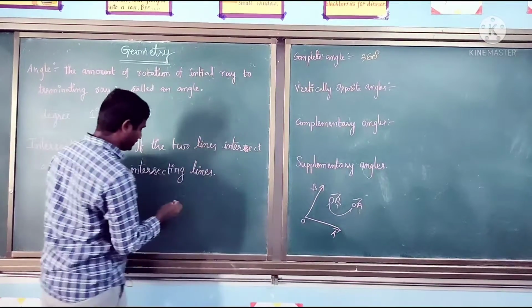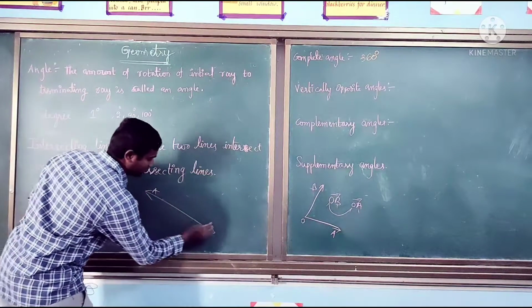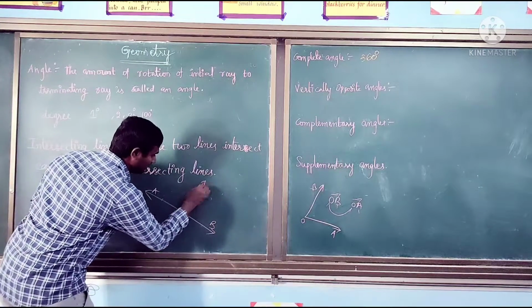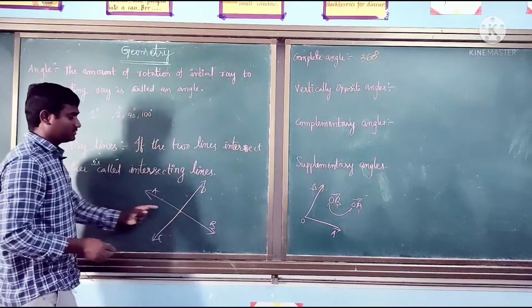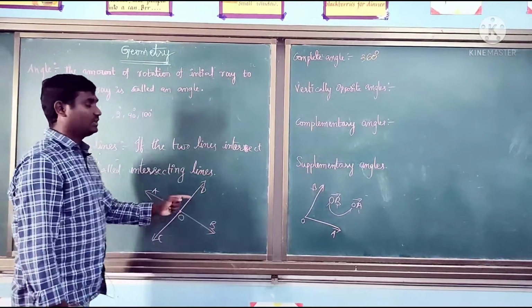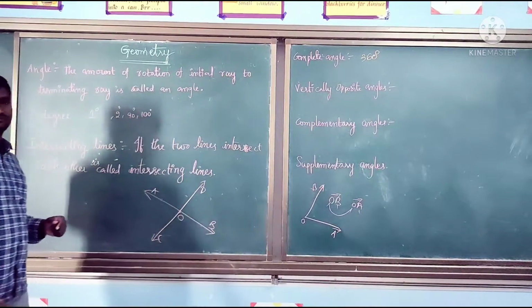So, this is line AB, for example, and line CD. These two lines are meeting at one point, touching each other at one point. That point you can consider O. Then we call these two lines intersecting lines.